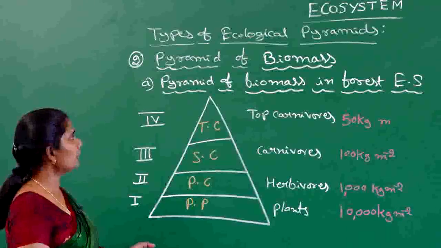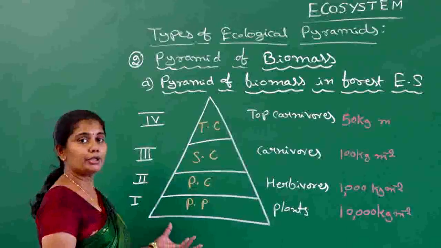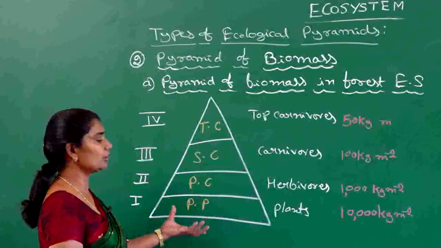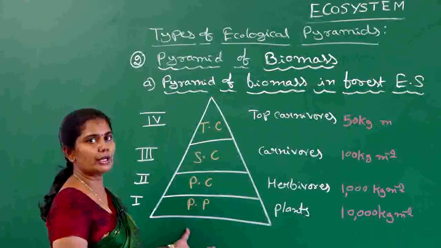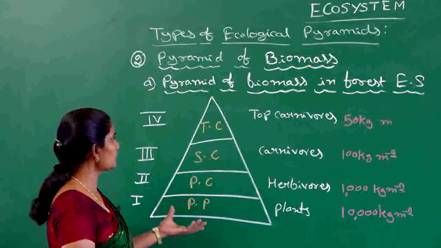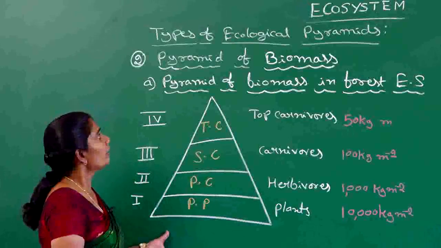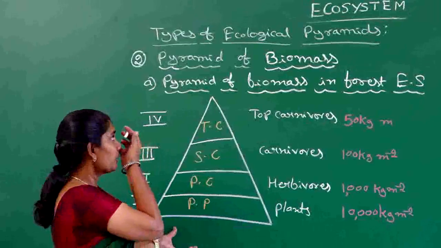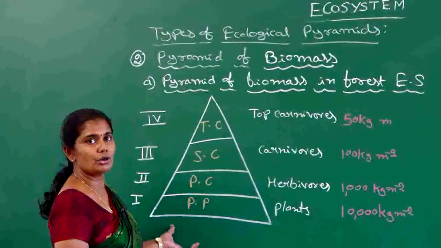So the pyramid of biomass is going to indicate a particular quantity of biomass, that is in terms of dry weight, which is present in a particular trophic level. So it is going to give an idea about the biomass of a particular trophic level. Here is one example of a biomass pyramid, in which we can take the pyramid of biomass in a forest ecosystem.